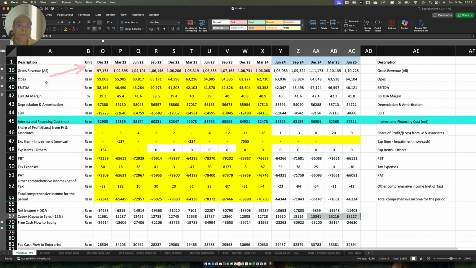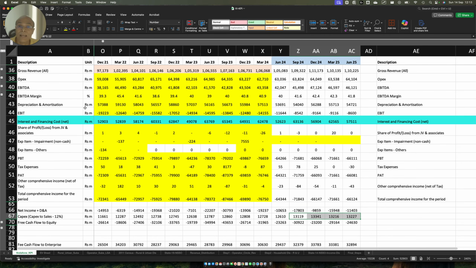This is the example of Vodafone Idea. Then we have the OPEX cost. When you subtract the OPEX cost from the gross revenue, you get the EBITDA. Everybody knows that. Now, from the EBITDA, you subtract depreciation and amortization, which is a non-cash item, and then you come out with EBIT. So instead of using EBIT, you can start with EBITDA directly, because EBITDA is the cash that you're getting, which is a reflection of the amount that you finally have to pay to your equity holder as well as debt holder.